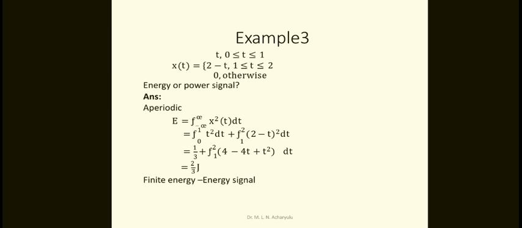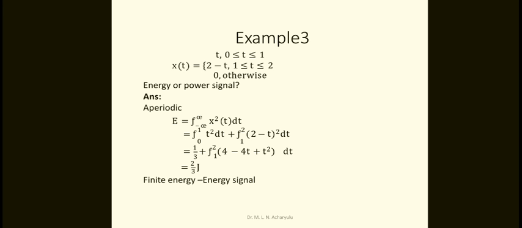So therefore E equal to minus infinite to plus infinite x square of t into dt. So what is it for t in between 0 and 1? So therefore 0 to 1, that is t square into dt, plus here the second one, t in between 1 and 2. So therefore 1 to 2, (2 minus t) whole square into dt.